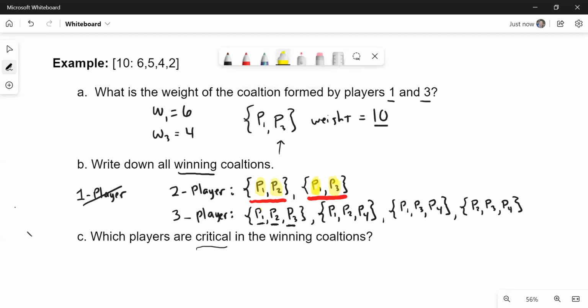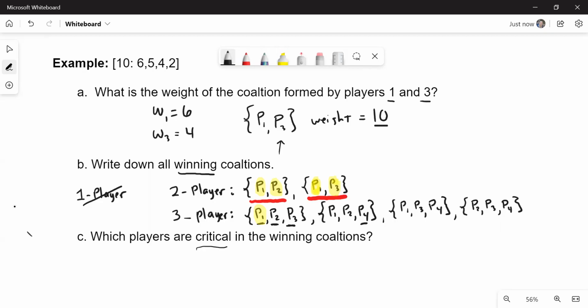That means in this particular one, only player 1 is critical. All right. And it turns out to be the same situation in the next one. If player 4 drops out, we're fine. Let me mark that down. If player 4 drops out, player 1 and player 2 are enough.